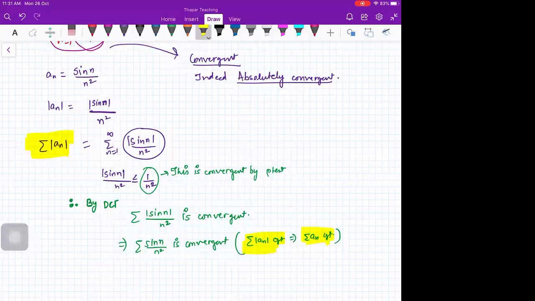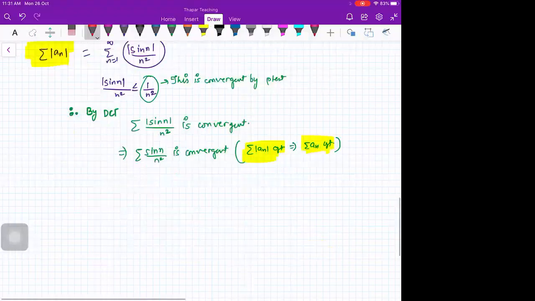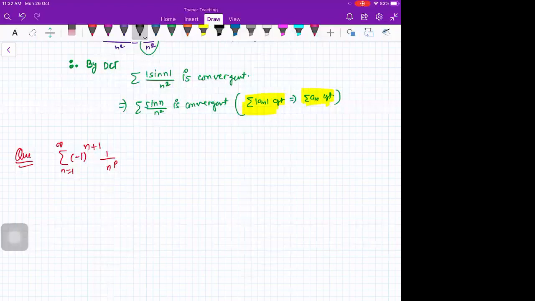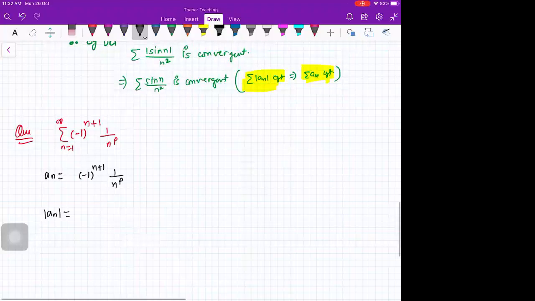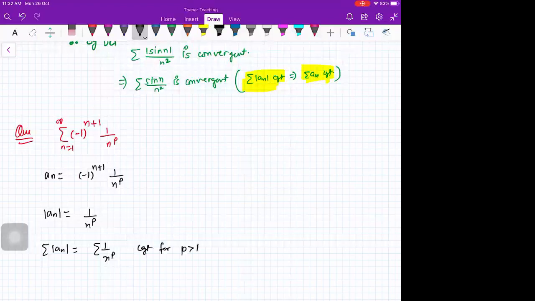Okay, next question is sigma minus 1 raised to power n plus 1 by n raised to power p. Can you comment anything? Here a_n is minus 1 raised to power n plus 1 by n raised to power p. So mod of a_n will be 1 by n raised to power p. So sigma mod of a_n will be sigma 1 by n raised to power p, which is convergent for p greater than 1.